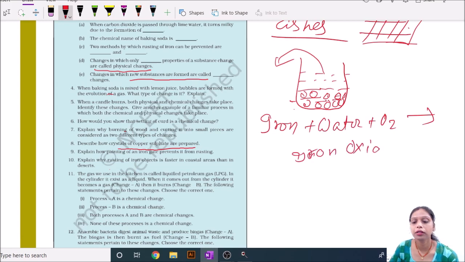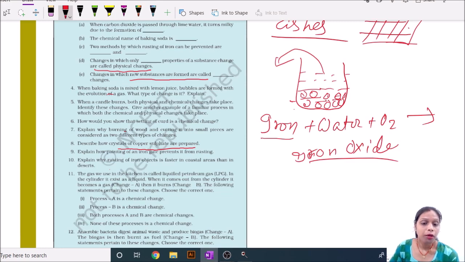Actually, when we coat and paint the surface of iron, it is prevented from making contact with water and oxygen. That's why it is a process by which we prevent rusting.